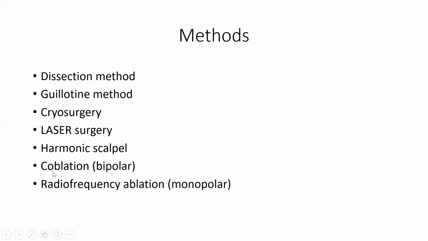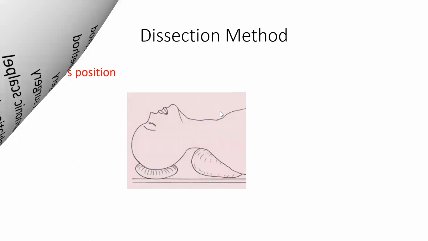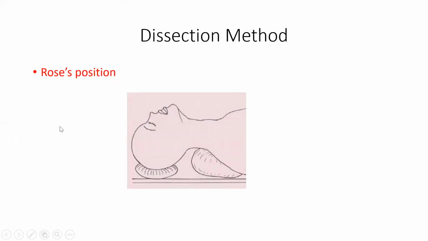It has the advantage that intraoperative bleeding is very minimal, and even studies have shown that postoperative pain is also less when coblation is used. However, in this video, I'll be describing the dissection method for tonsillectomy. So tonsillectomy can be done under local anesthesia as well as general anesthesia.